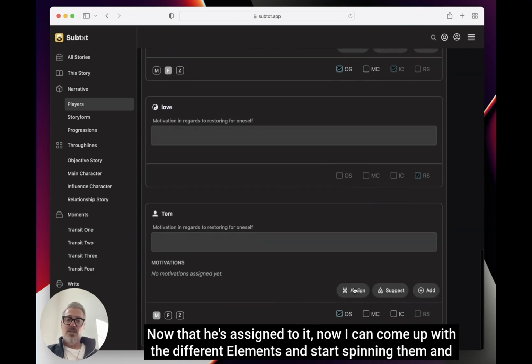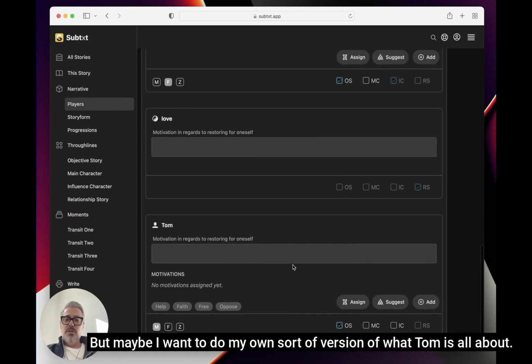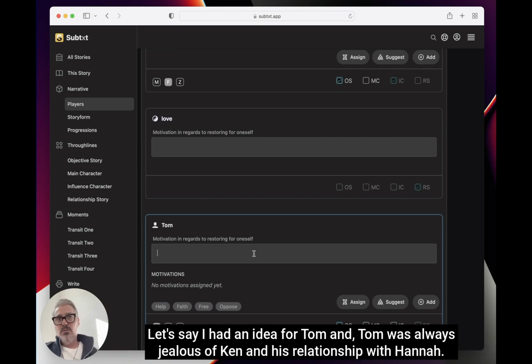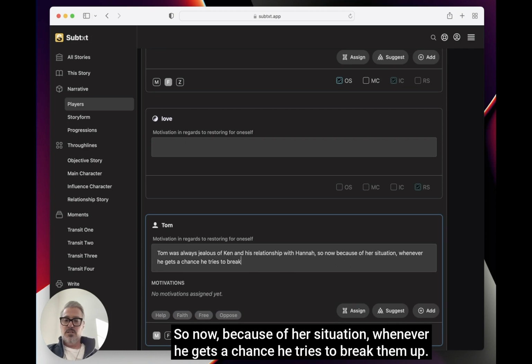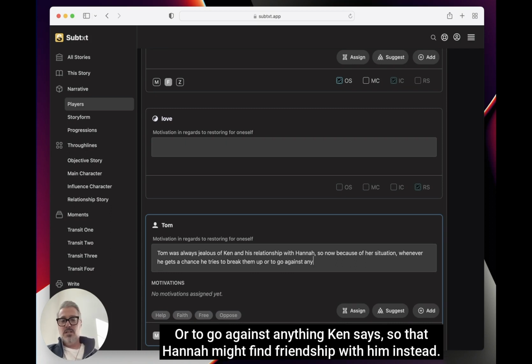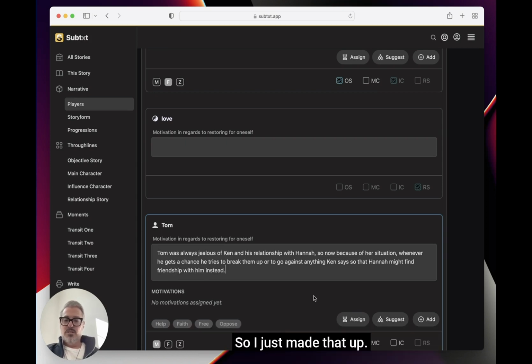Now that he's assigned to it, I can come up with the different elements and start spinning them and find out what's left: help, faith, free, and post. These are great, but maybe I want to do my own version of what Tom is all about. Let's say I had an idea for Tom, and Tom was always jealous of Ken and his relationship with Hannah. So now, because of her situation, whenever he gets a chance, he tries to break them up or to go against anything he says so that Hannah might find friendship with him instead. Okay, so I just made that up.